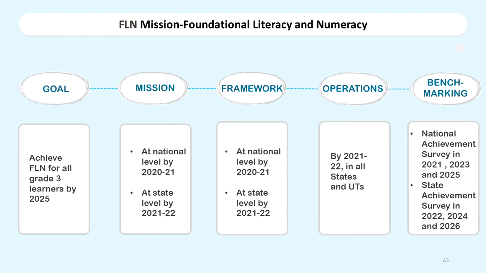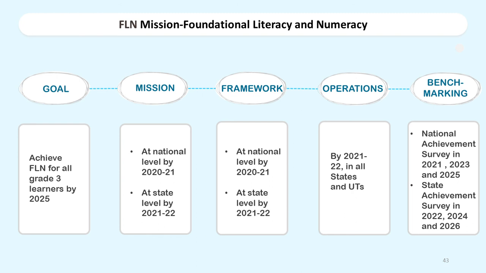Now we will talk about the FLN mission, that is Foundational Literacy and Numeracy. The goal is to achieve foundational literacy and numeracy for all grade 3 learners by 2025, and the mission at national level to be completed by 2021 and all states by 21-22.